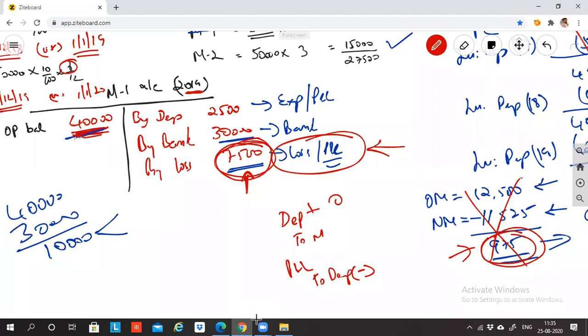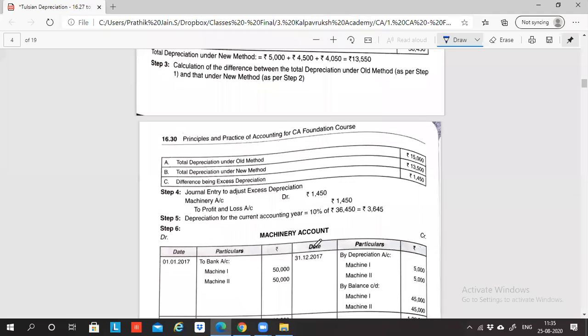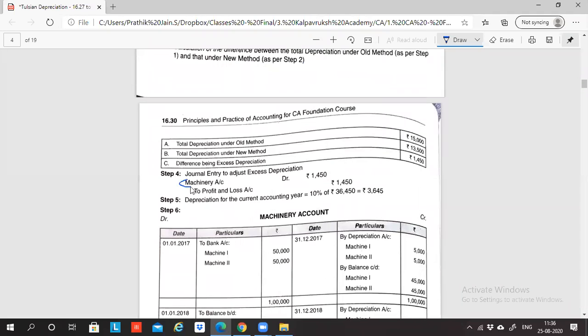What are you trying to correct? If you're trying to correct, what should be the correction? One of the journal entry parts should be the machinery account. Either debit or credit should be machinery. What is the purpose of correcting that? Whatever excess depreciation you charged, you're reversing it by giving a debit to machinery account. That is the purpose of this depreciation entry. When machinery itself is not existing, one of these two has to be machinery. If you pass depreciation, P&L to depreciation, it will have no meaning. What are you trying to achieve by that? What mistake are you trying to achieve by that?